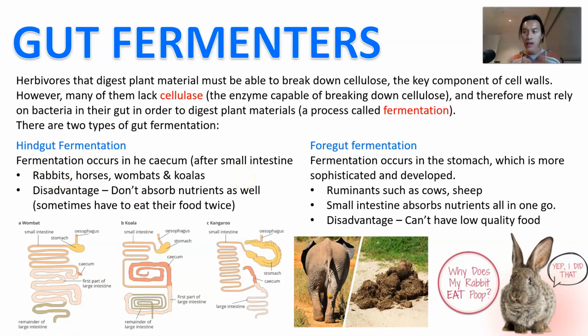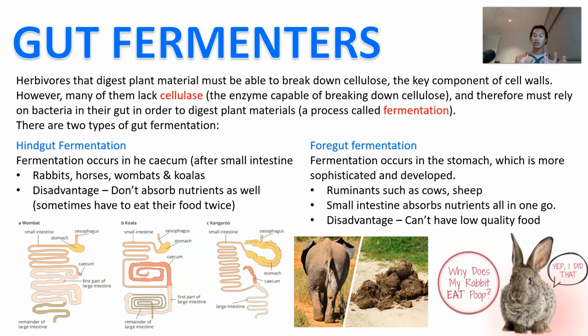The other type is the foregut fermenters. Foregut fermenters are when the fermentation happens in the stomach, and therefore the stomach is much more sophisticated and well developed, okay? So a lot of ruminants, such as cows, sheep, camels, and things like that, are foregut fermenters, and a lot of that digestion happens before the small intestine, okay?